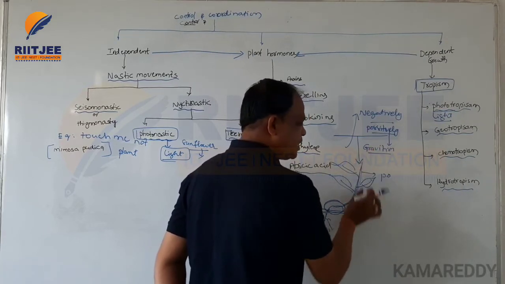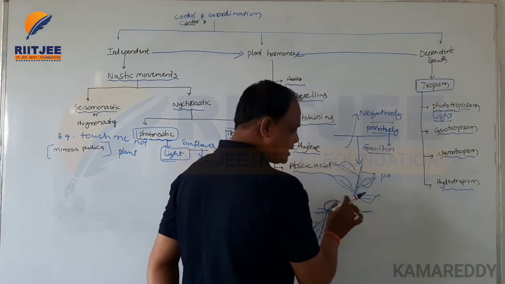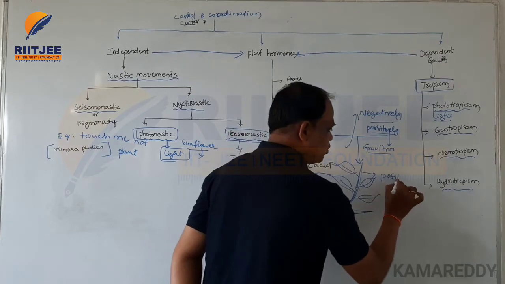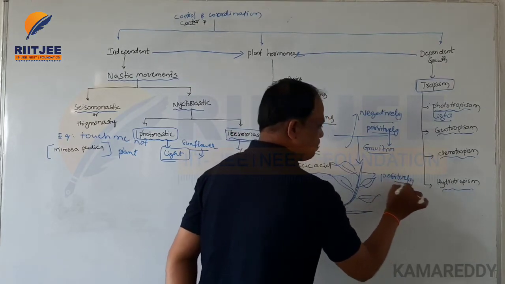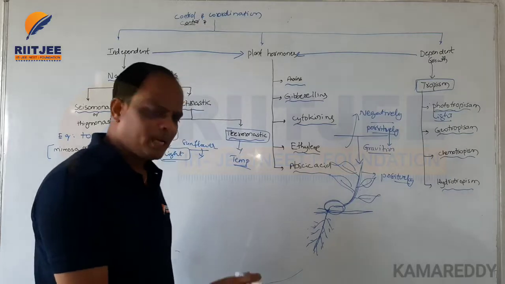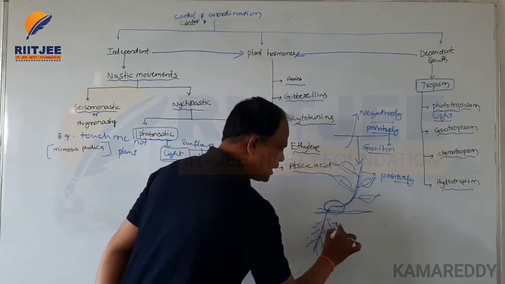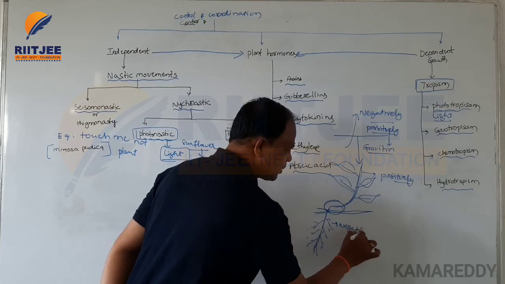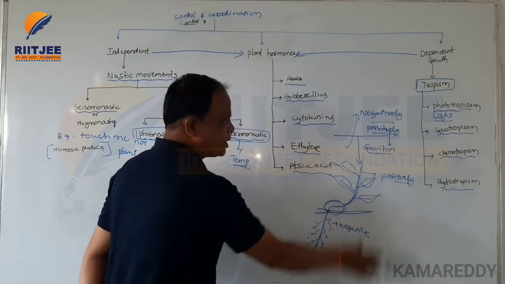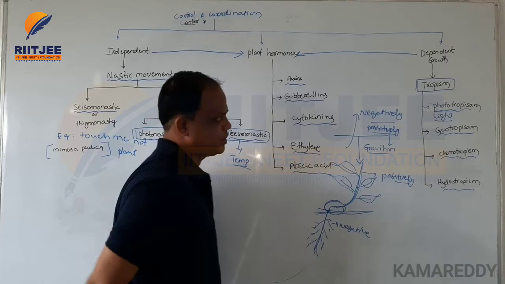The upward movement of the plant system is positive tropism, and the root system grows inside the soil, which is negative tropism. Such a type is called phototropism.